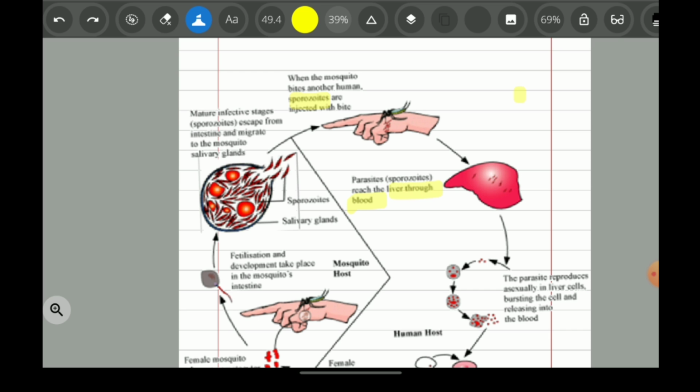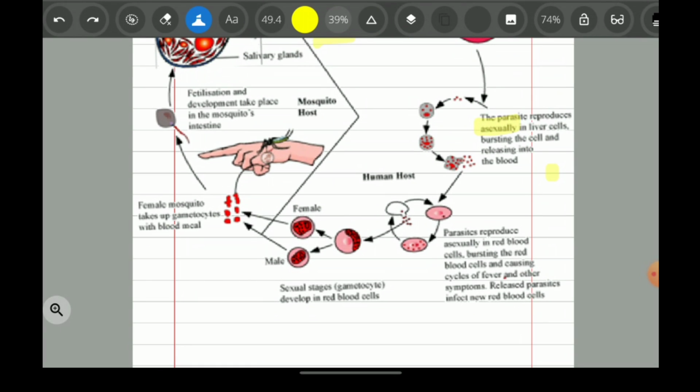Then parasites reproduce asexually in the liver cells, bursting the cells, so lysis happens, and only then the sporozoites are released into the blood. Next in the blood, parasites reproduce asexually once again in the red blood cells, bursting the red blood cells and causing cycles of fever and other symptoms.